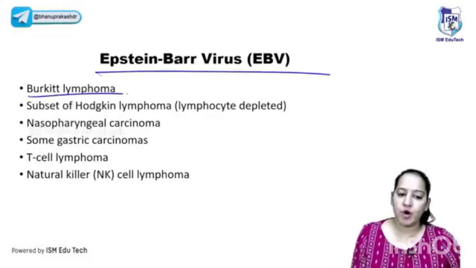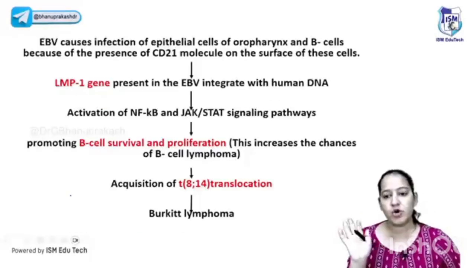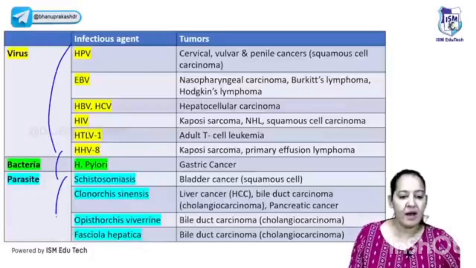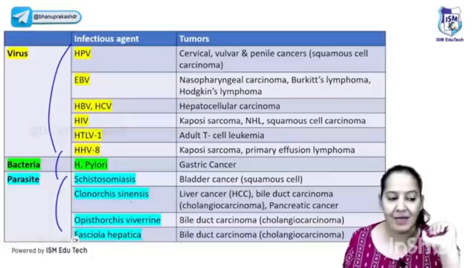And Epstein-Barr virus most commonly causes Burkitt lymphoma. It causes other cancers also, but most commonly it causes Burkitt lymphoma. So that's all about it. That's all. So please read the list, the viruses, the bacteria and parasite. Bacteria and parasite, there is no mechanism, you have to learn the list. So that's all about it.